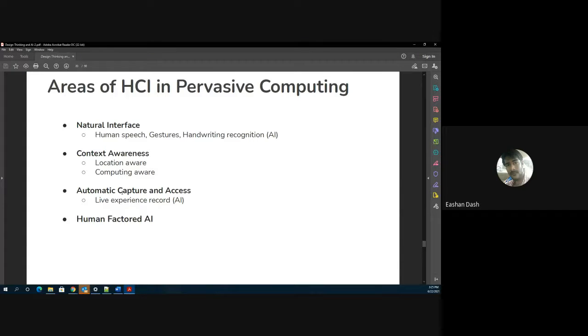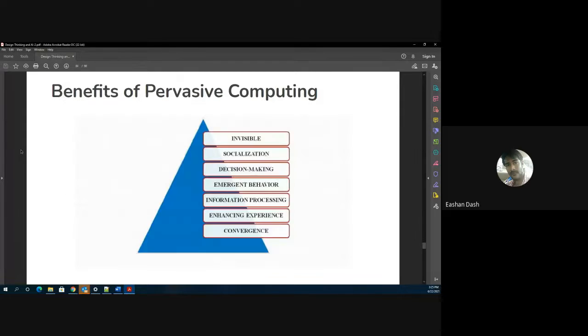Third is the automatic capture and access. That is, it can basically have a live recording, or you can say live monitoring of the user to continuously assess and give a better user experience. And there's something called human factored AI. We'll come to what human factored AI is next. So this is the benefit of pervasive computing in a nutshell. It's invisible, right? The computing has to be invisible. That's the whole point.